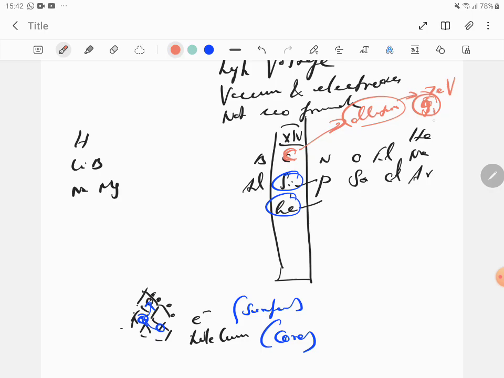The energy gap between the valence band and the conduction band is called Eg. It's also called the forbidden energy gap. That gap for carbon is 7 electron volts, which is a very, very high value. Anything greater than 3 electron volts will behave like an insulator. So carbon is automatically an insulator. But having said that, you would have come across something called graphite. How is graphite a conductor?